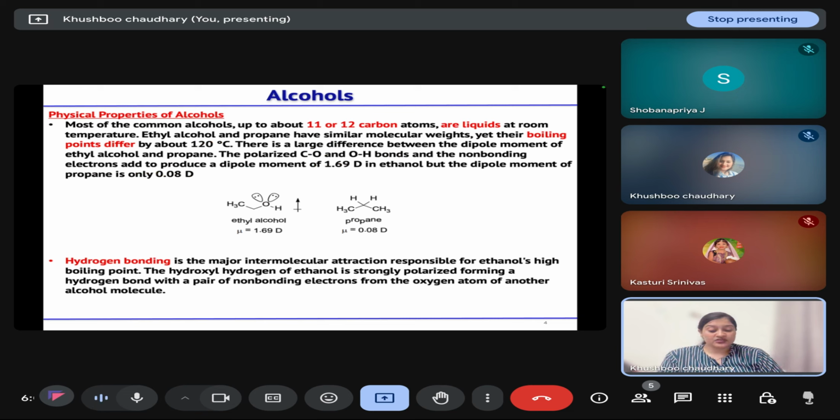Then let us discuss the physical properties of alcohol. So most of the common alcohols up to 11 and 12 carbons are liquid at room temperature.